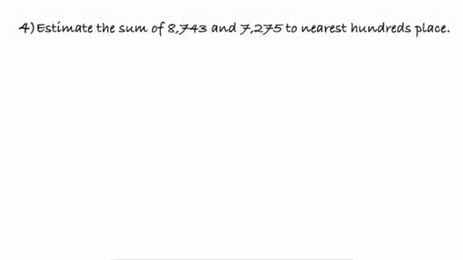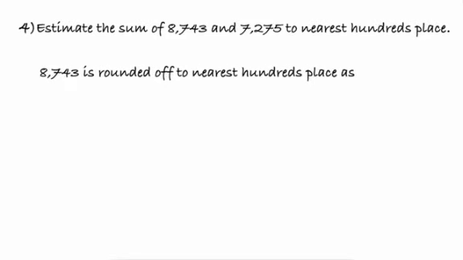Now for another problem, estimate the sum of 8743 and 7275 to the nearest hundreds place. For this, the first step, we will round off the 2 digits and then have the addition performed. 8743 is rounded off to the nearest hundreds place, which will give me